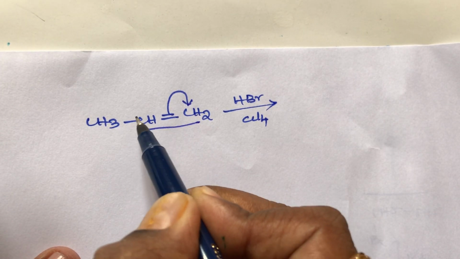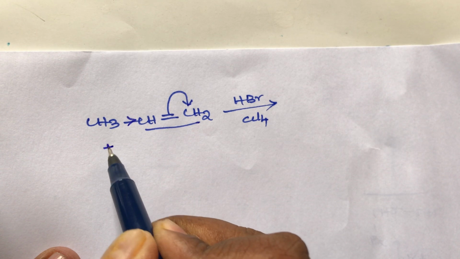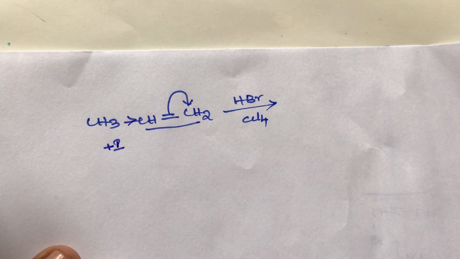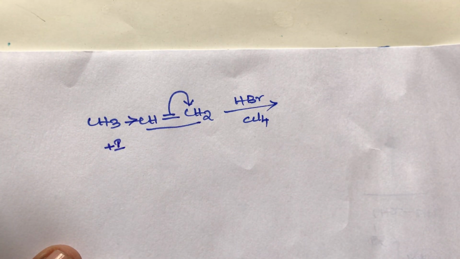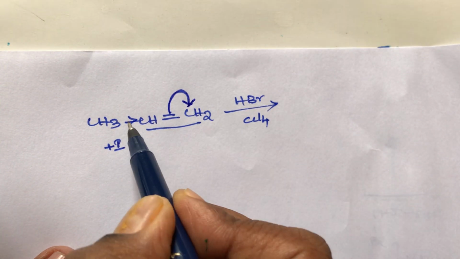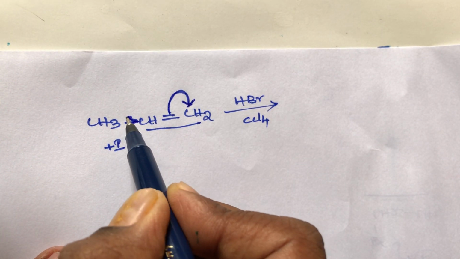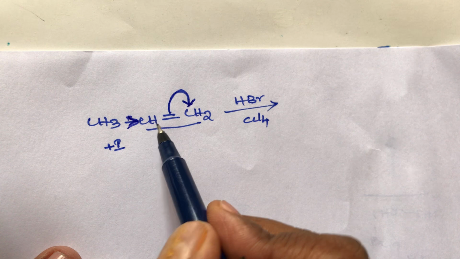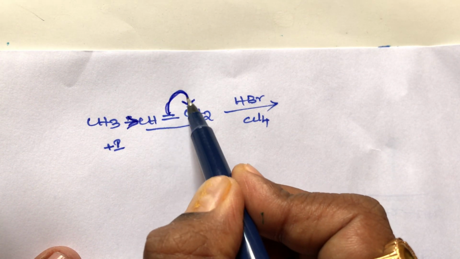On the left-hand side of this double-bonded carbon there is a methyl group. What is the role of the methyl group? This methyl group is always electron releasing, so the bond always shifts towards the right-hand side, because this CH3 group is pushing electrons towards it.